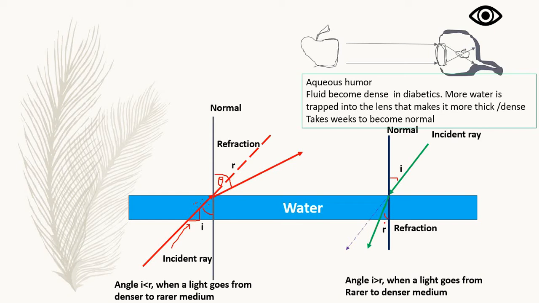Now, this angle is less than this one. So when the angle of the incident ray is greater than that of the refracted ray, it means that light goes from a rarer to a denser medium. It is the opposite when it is going from a denser medium to a rarer medium, where the incident ray angle is less than the refracted one.